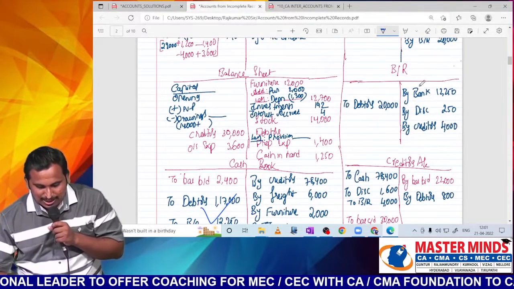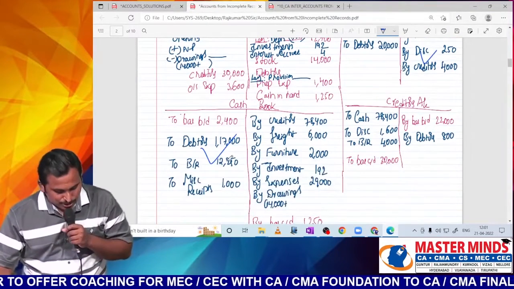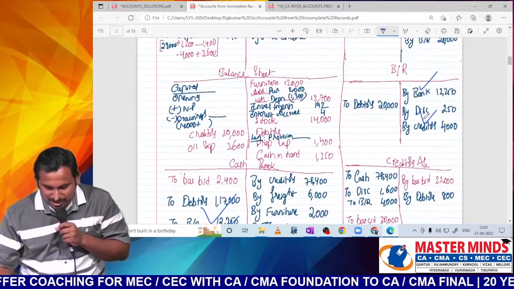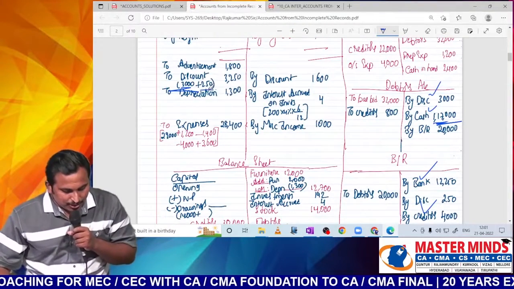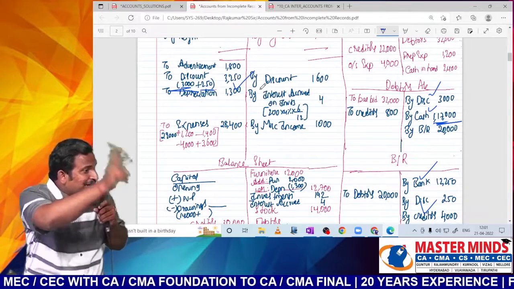In the bill receivable account, I'll write by bank, by discount. By bank, where I should write, cash and bank. So to bill receivable 12,500. By discount, where I will write, P&L. Discount here also total 3,250. Sir, clear? Double entry is important.